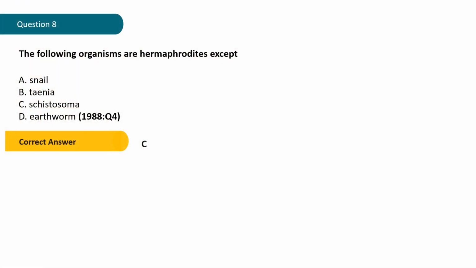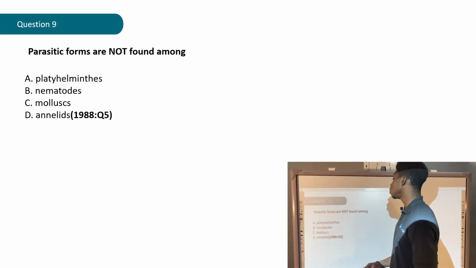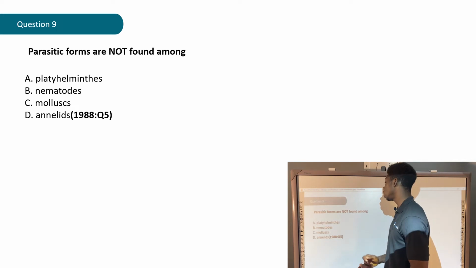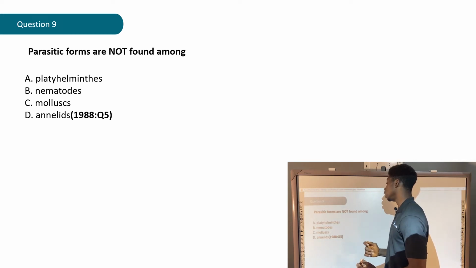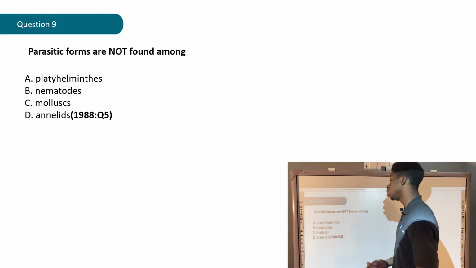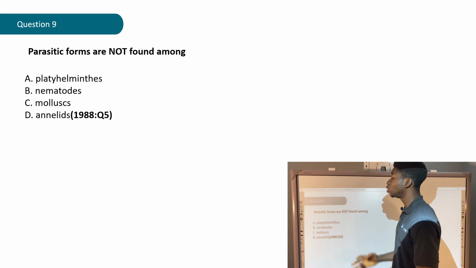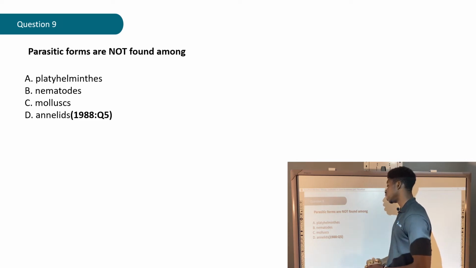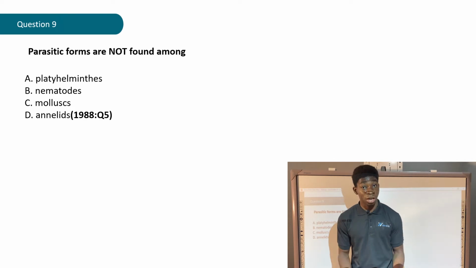Question 9. Parasitic forms are not found among A. Platyhelminths, B. Nematodes, C. Mollusks, D. Annelids. That question is gotten from the year 1988, question 5. Let's give it a try.